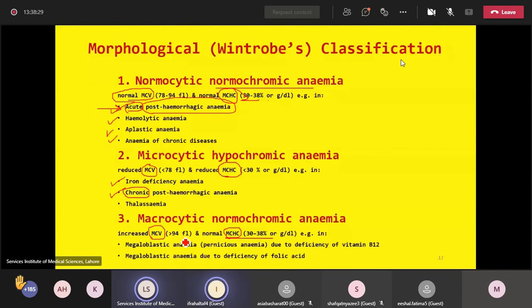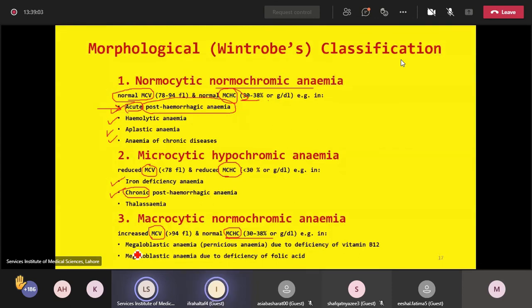In some cases, the MCHC in megaloblastic anemias may be on the lower side, and we may see a macrocytic hypochromic picture as well. So in megaloblastic anemia, a macrocytic normochromic picture can be there. Similarly, a macrocytic hypochromic picture can also be there. And remember, when we use the term megaloblastic anemia, we are referring to two of the nutritional deficiency anemias. Which ones?